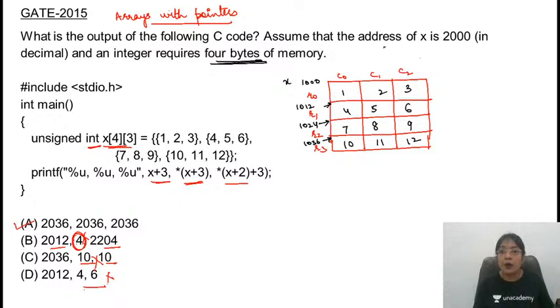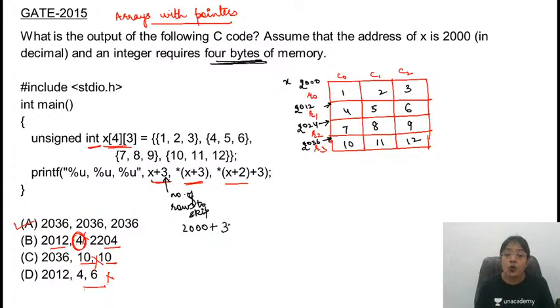राइट? And okay, the base address is given as 2000, so mark it as 2000. 2000 is the base address and each element requires 4 bytes. Then x plus 3. x plus 3 का first addition का मतलब क्या है? This is giving you the number of rows that you have to skip. Number of rows to skip. But still it is not going to make any selection. So x will return the base address plus 3 rows I need to skip.